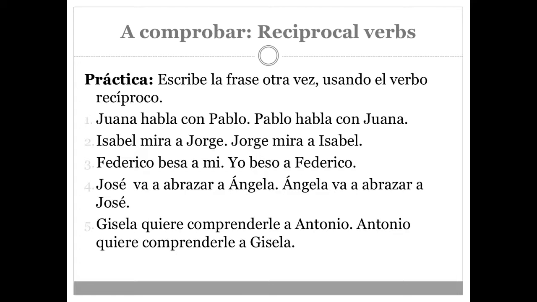Number 5. Gisela quiere comprender a Antonio. Antonio quiere comprender a Gisela. So Giselle wants to understand Anthony, and Anthony wants to understand Giselle. How would we say Anthony and Giselle want to understand each other?